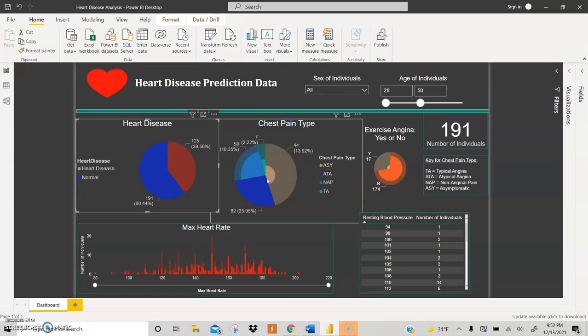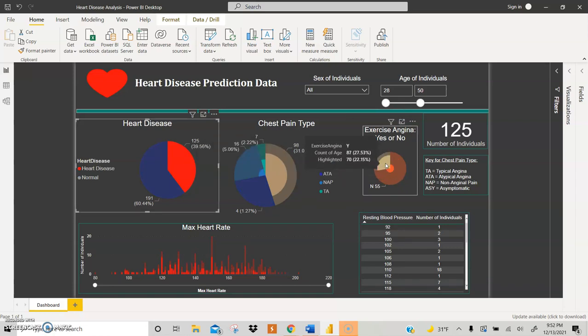And for the normal ones, a lot of them had atypical chest pain or non-chest pain, and a lot of those people did not have chest pain while exercising. And for the people who did have heart disease, a lot of people did have chest pain while exercising, and a lot of people were asymptomatic initially.